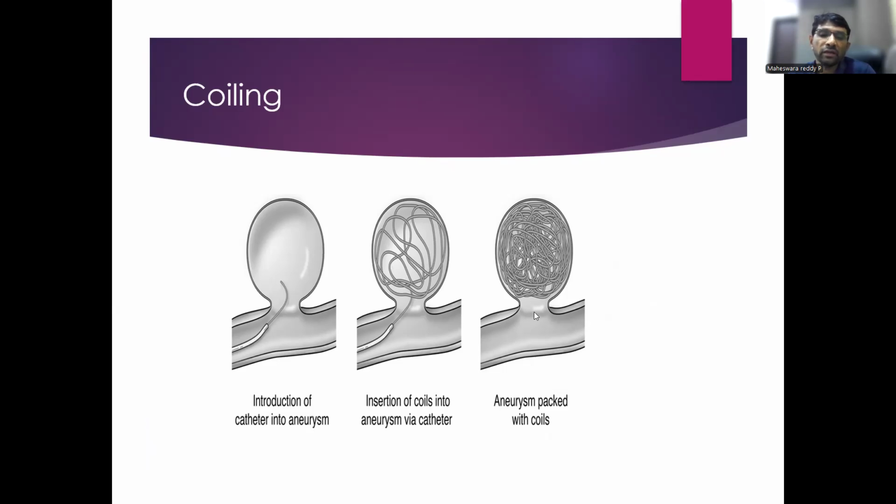When do we do coiling? If the patient is very sick and unfit for surgery, then we go for coiling. And if the aneurysm is in the posterior circulation, like basilar top aneurysms, coiling is preferred.